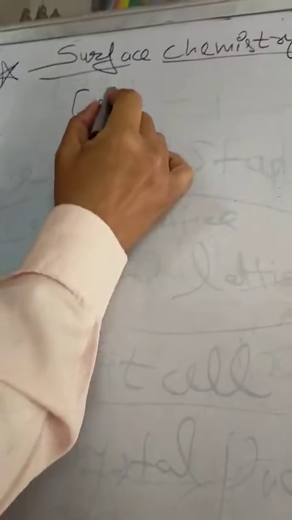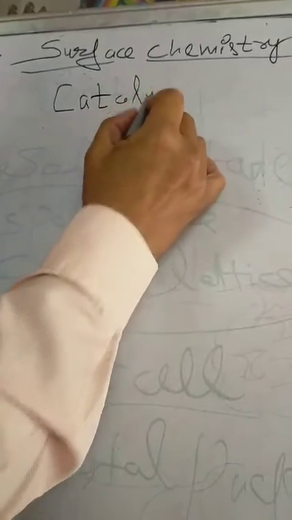I want to repeat that we are going to the next topic, that is catalyst. So come on the board. I want to show you what is our next topic, that is catalyst. Now the question arises, what is this catalyst? So catalyst is a substance which increases the rate of a chemical reaction. It increases the rate of a chemical reaction.